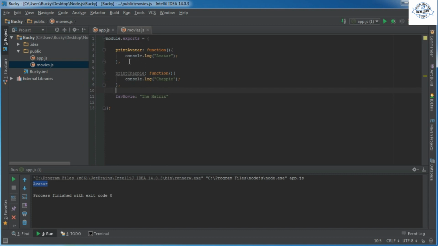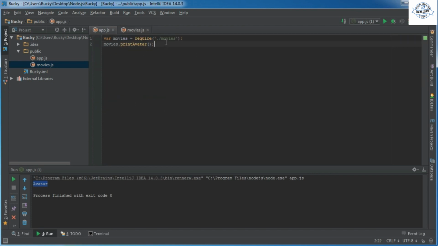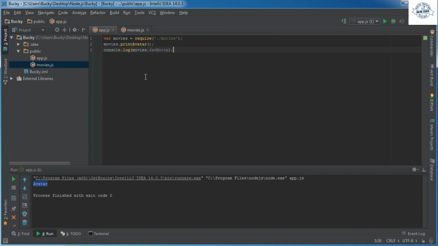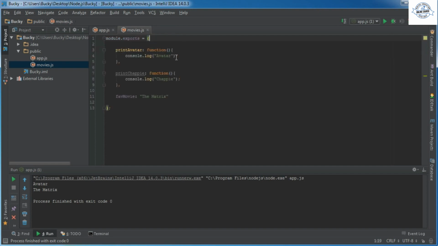So again, what we're saying right here is any code inside this object is what gets exported whenever we try to import it somewhere else. So now we can just do something like console log movies.favemovie, and that'll work as well. So again, that's what's going on behind the scenes. Anytime that you create a module, it gives you a blank module.exports object by default, and you can populate it with whatever you want, functions, variables, whatever.